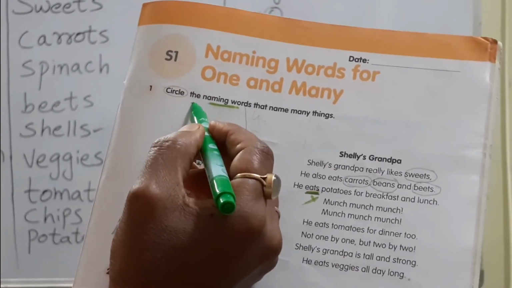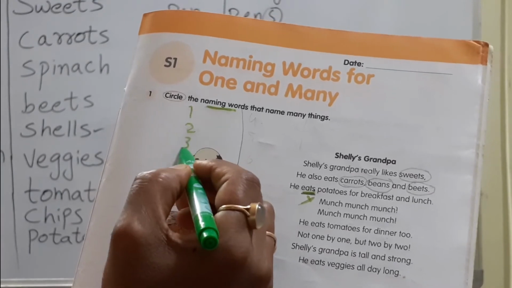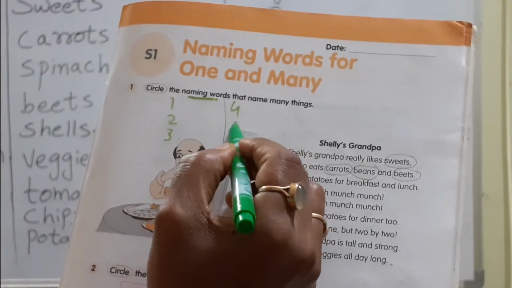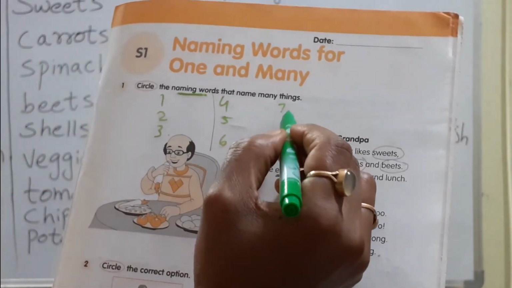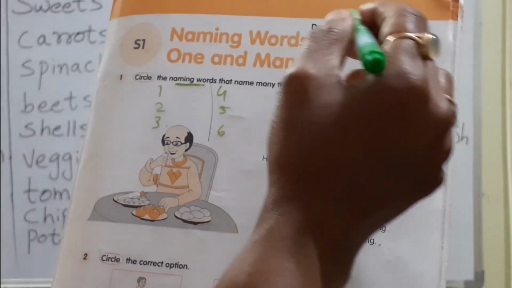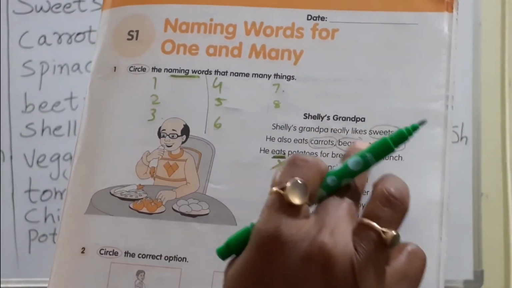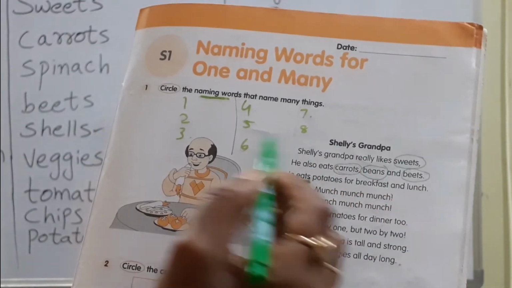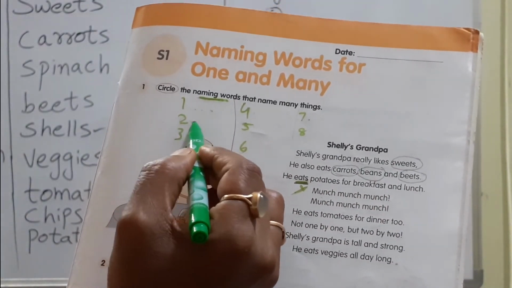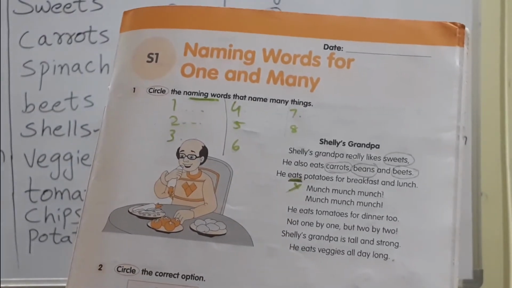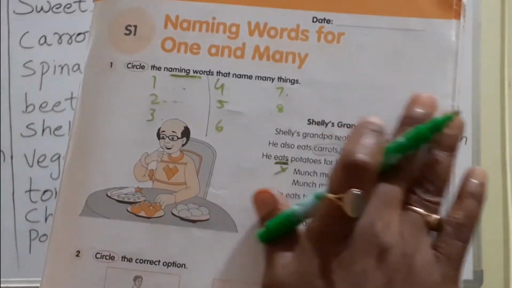Below that you put numbers 1, 2, 3, 4, 5, 6, 7, 8, as many as there are. How many naming words you find from here, circle them. Whichever words you are circling here, you have to write down the spelling. Okay? This is our first question.